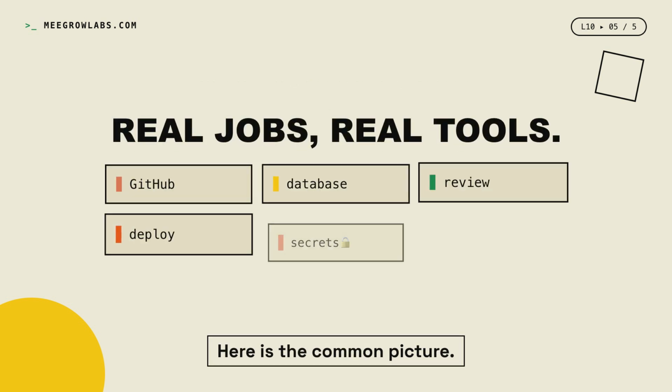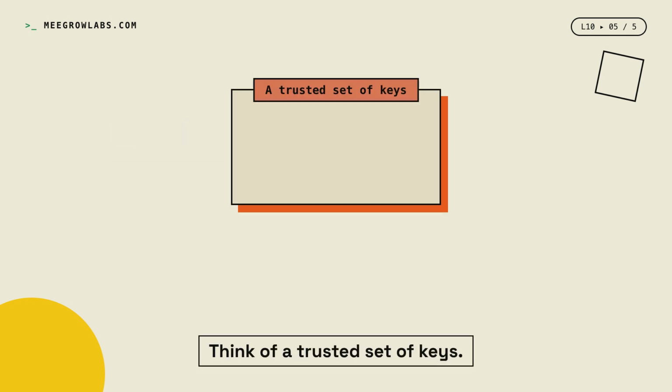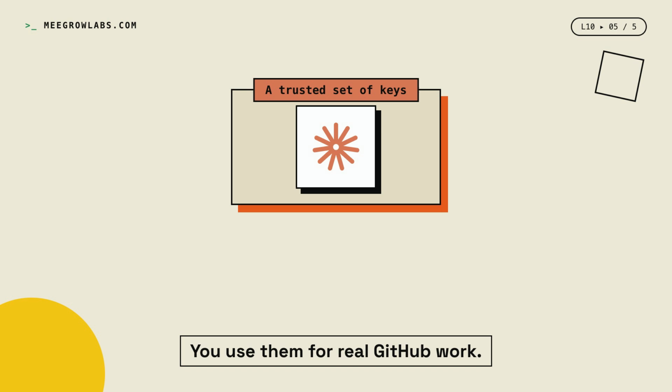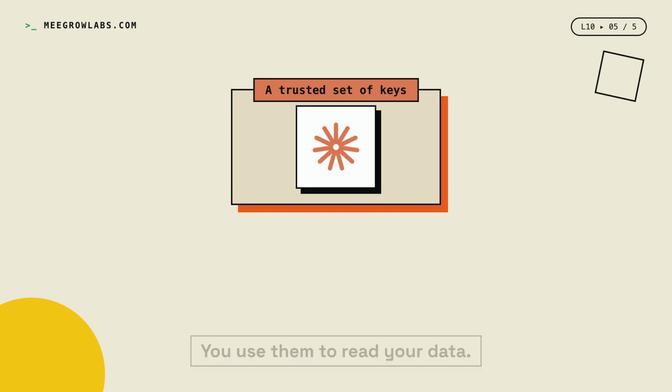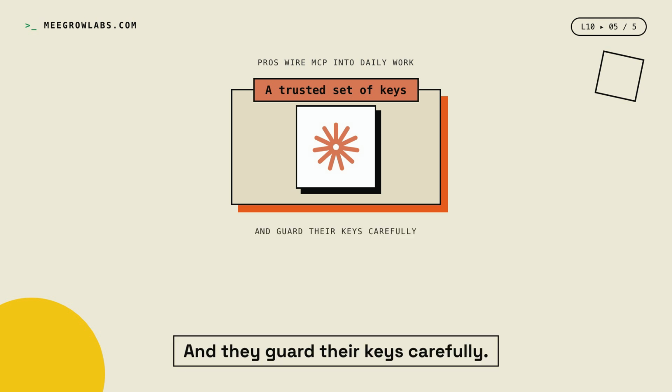Here is the common picture. Pros connect Claude to GitHub. They connect it to their database. They wire it into daily work. But they are careful too. They guard their keys and secrets. Think of a trusted set of keys. You use them for real GitHub work. You use them to read your data, but you keep them safe. Pros wire MCP into daily work, and they guard their keys carefully.